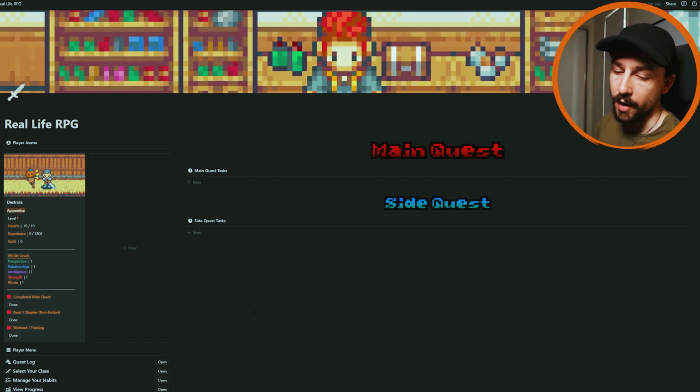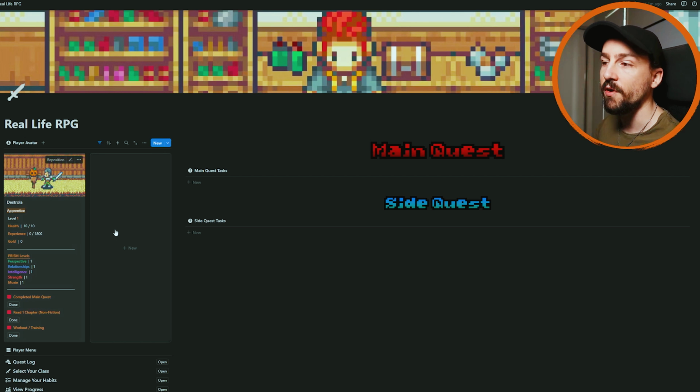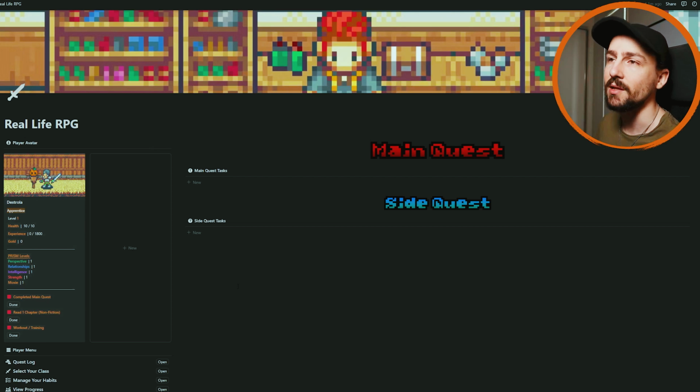But note that at level 5, so when your character reaches level 5, is when you can first get into your next class. And as a little bit of a tip, when you are getting your classes created and you're choosing the ones you want, make sure you actually start blending random ones together, because you never know what 2 classes may be able to unlock in regards to the future classes.